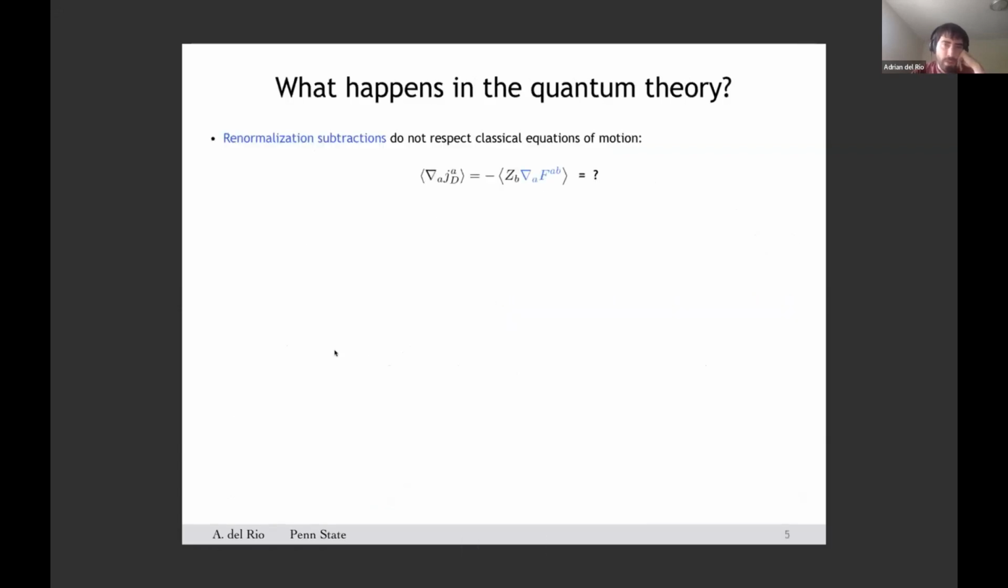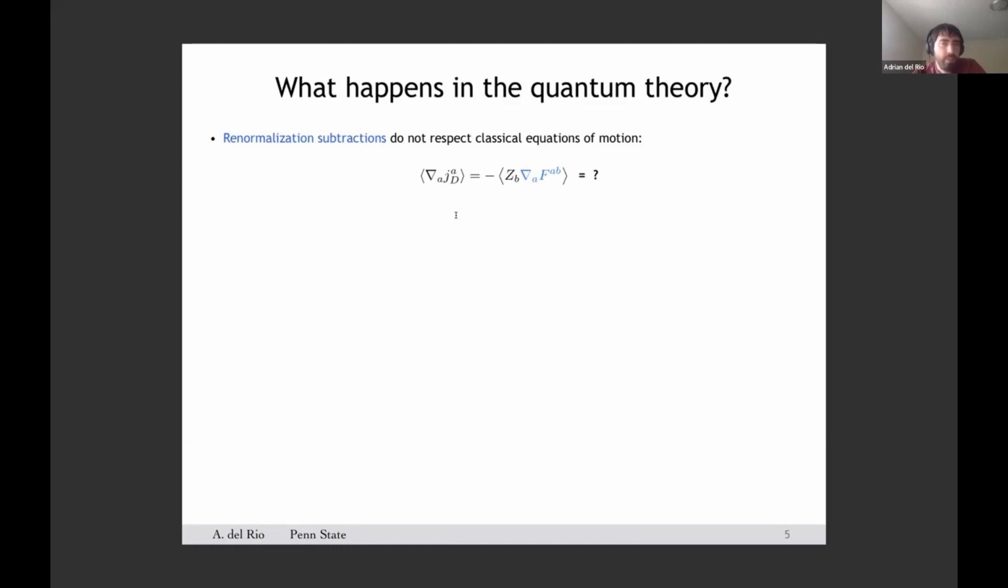Now the question that I would like to point out in this talk is what happens with this symmetry in the quantum theory. As it is well known, not all classical symmetries survive the quantization, in the sense that the Noether current fails to be conserved after doing the quantization. The reason is the following.